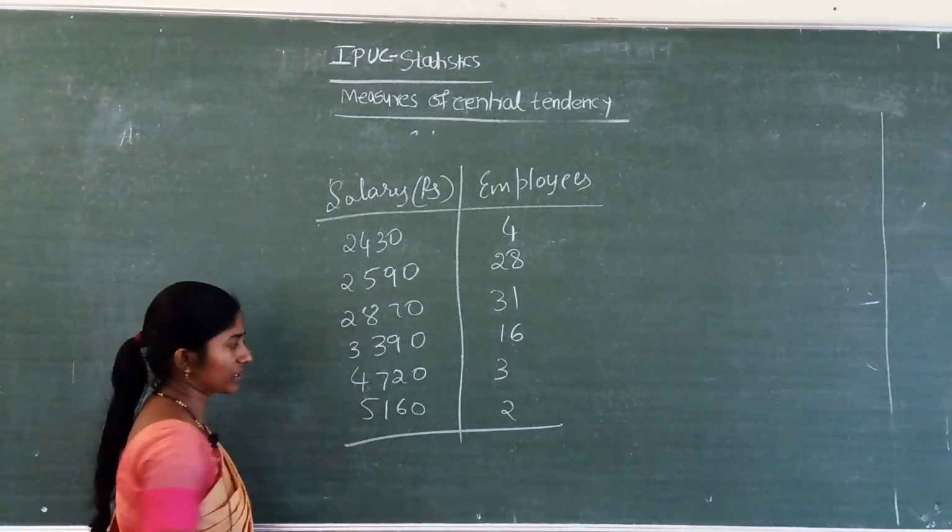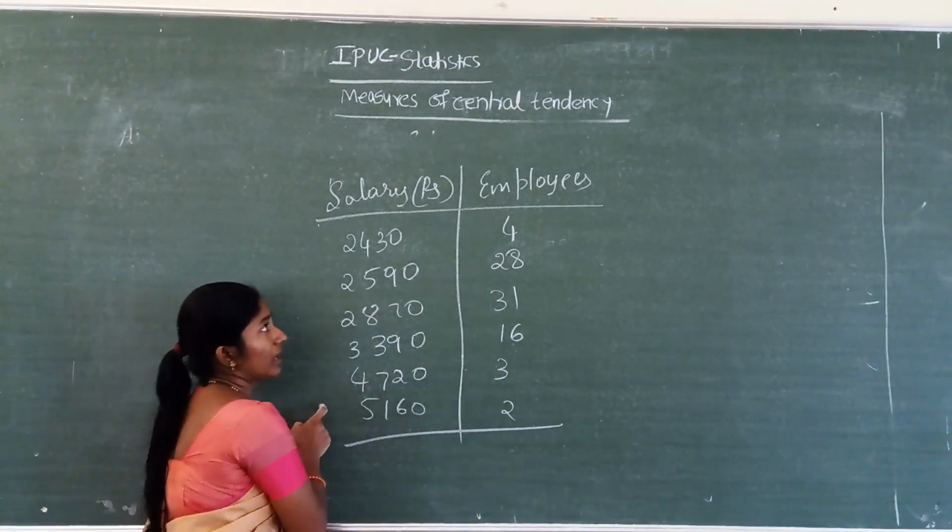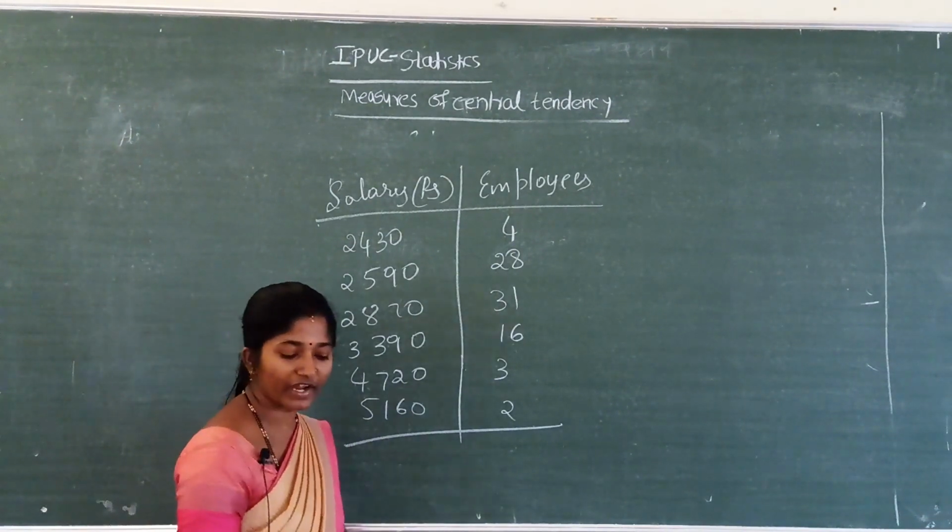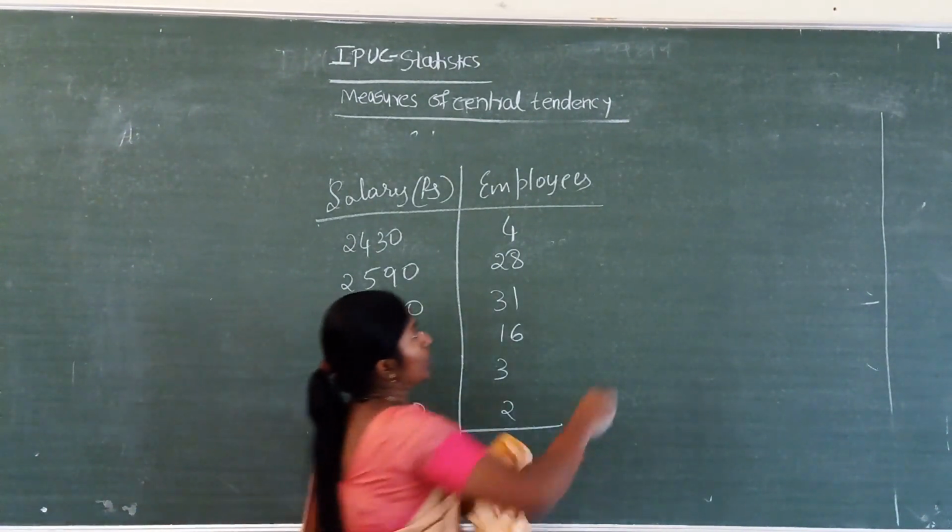So these are the values given. They have asked the question: find the mean salary of the employees.